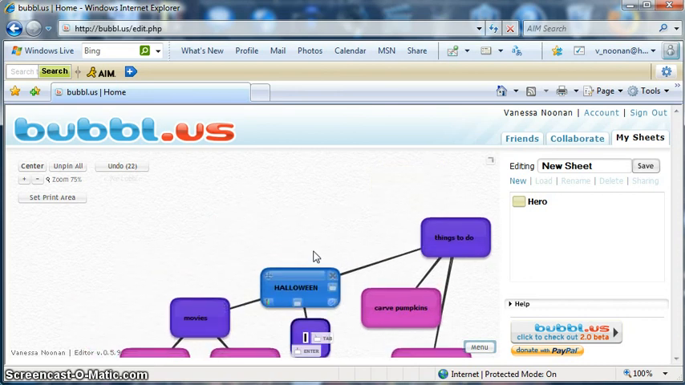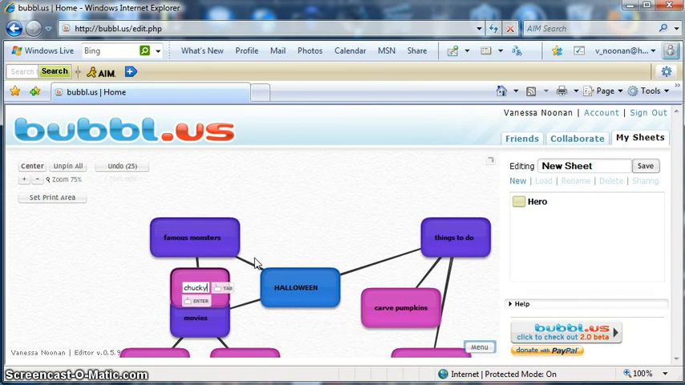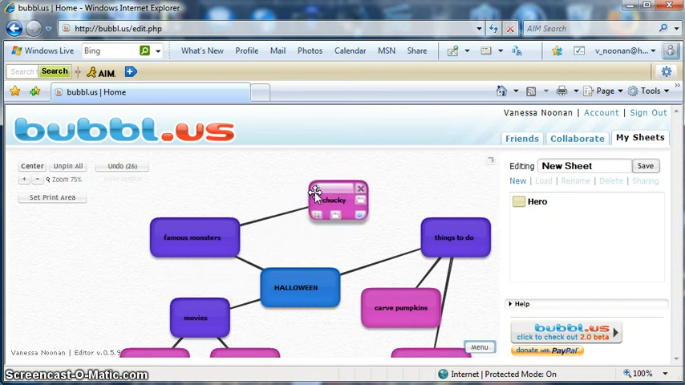So let's click the tab and add one more category. And let's say famous monsters. And we're going to move this up here so we'll have more room. Now, who is a famous monster? How about Chucky? We've all seen Child's Play, the killer doll. So let's move Chucky up here and let's change the color of Chucky. So we'll go to green, do this.